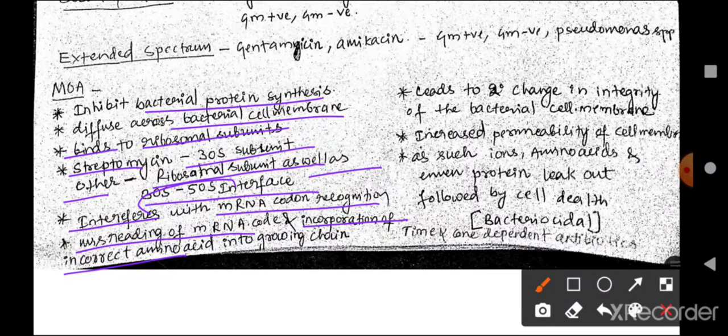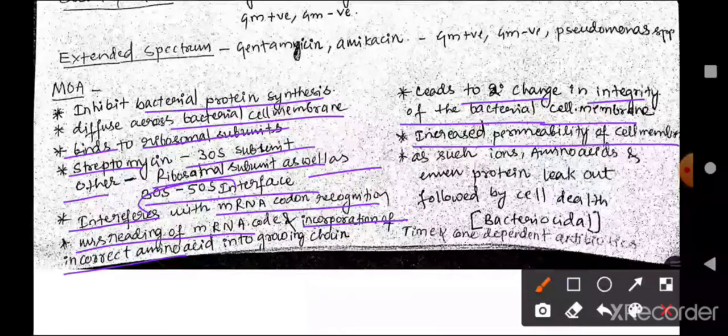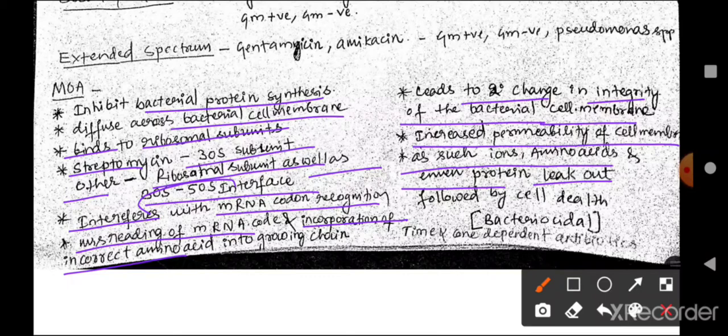That will lead to a secondary change in the integrity of the bacterial cell membrane, with increased permeability, leading to disintegration of the cell membrane. This is because ions, amino acids and even proteins leak out from the cell membrane, followed by cell death of the bacteria, which is the bactericidal effect of the aminoglycosides. And the important thing in this mechanism is that these aminoglycosides are time and concentration dependent antibiotics.